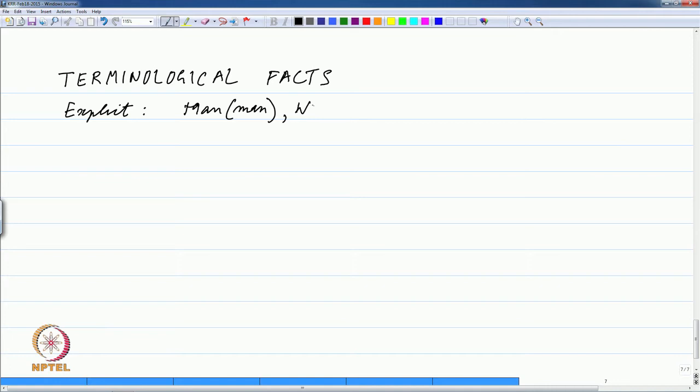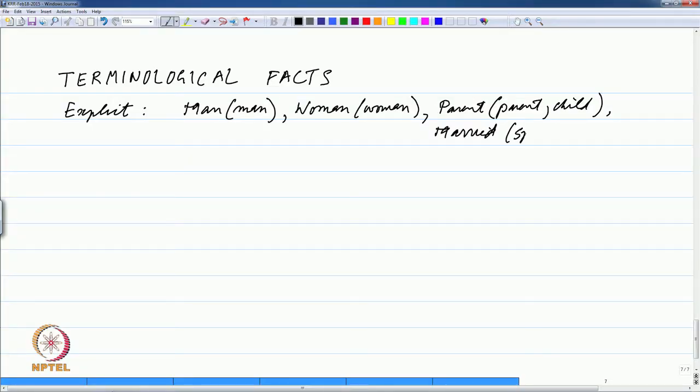But anyway, given a set of explicit sets like this, let us say man, woman and parent, we have a kind of database in which we know who is a male and who is a female and who is a parent of whom, and maybe one more fact, which is married: spouse 1 and spouse 2.